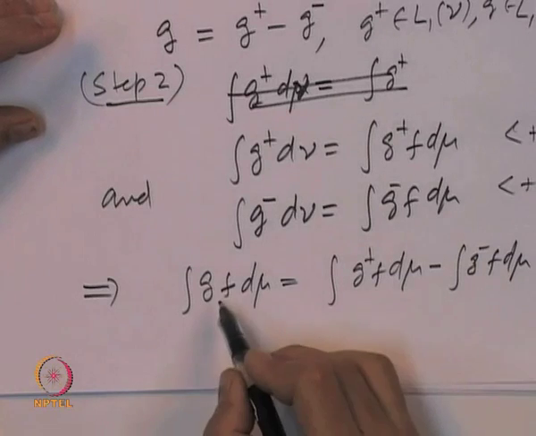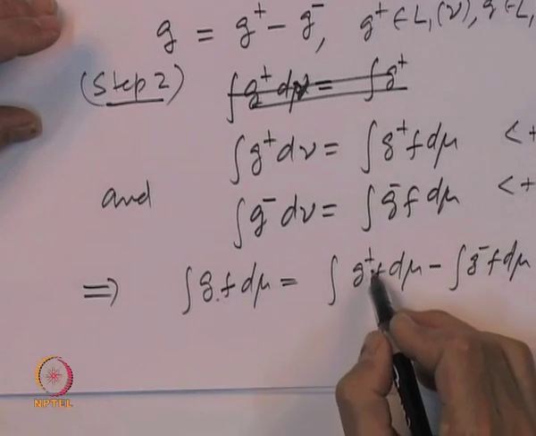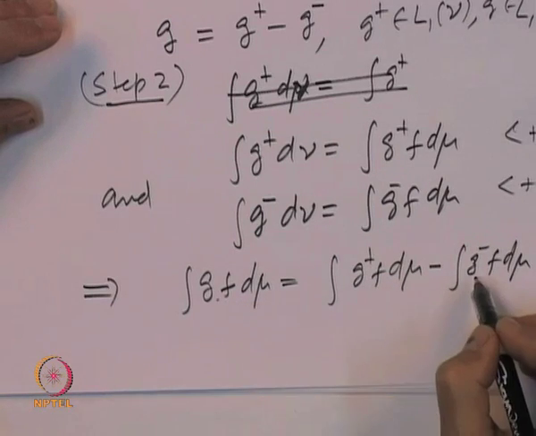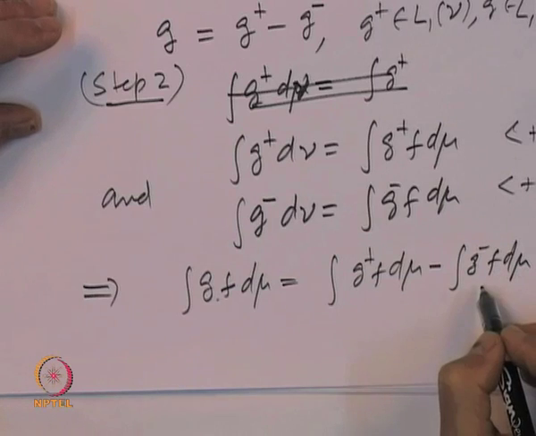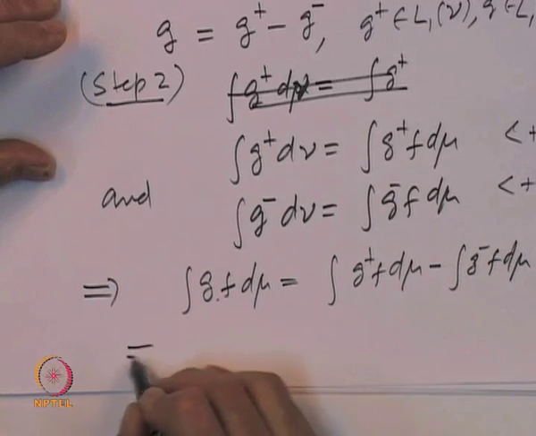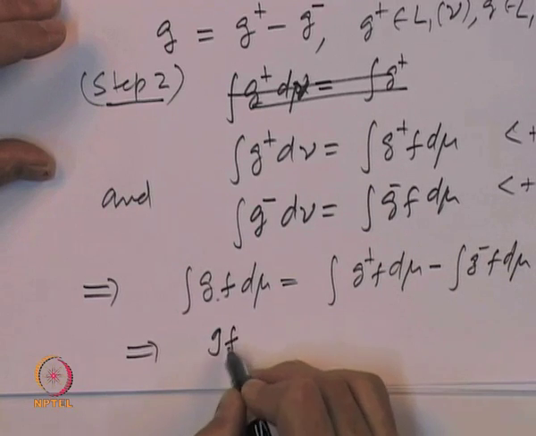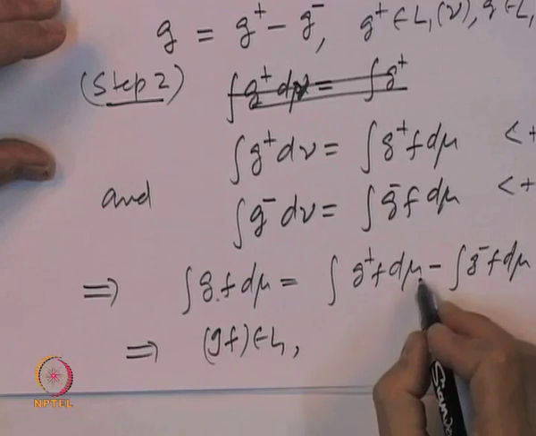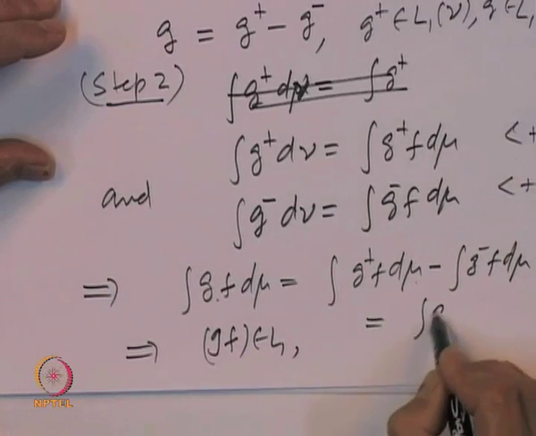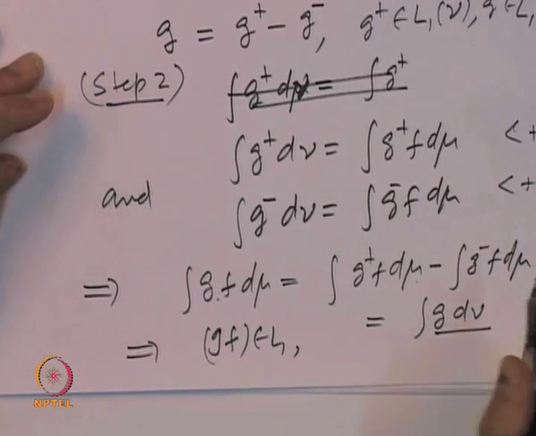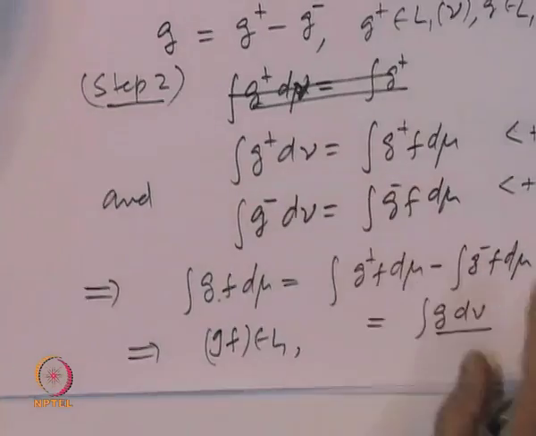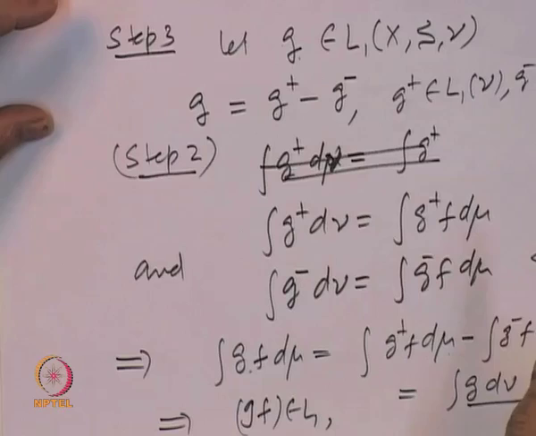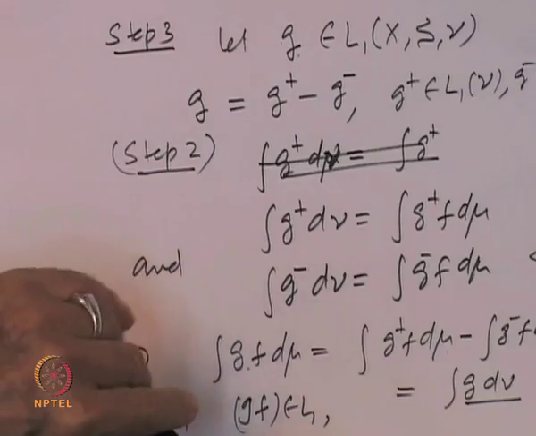f is non-negative, so the positive part of the function g f is the same as g plus times f, and the negative part is nothing but g minus f. And both of these are finite quantities. So, that implies that g f is L1, and by these two, this is the same as the integral of g d nu. So, in step 3, for a g which is integrable, we have deduced that this property is true. This is what I call the simple function technique.